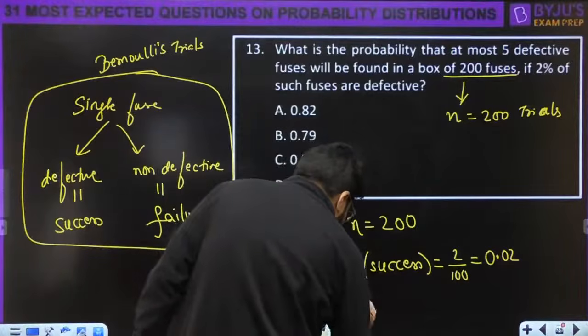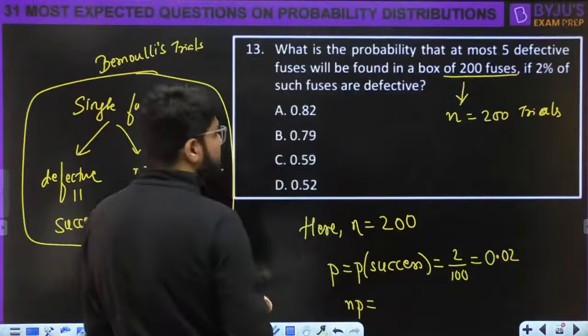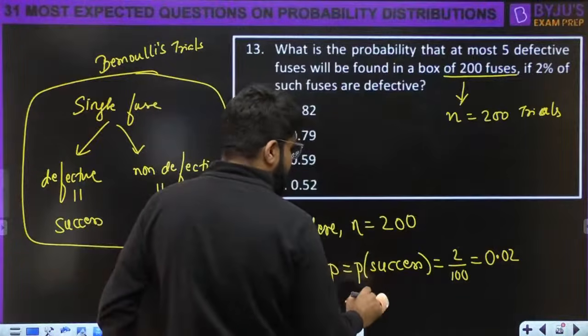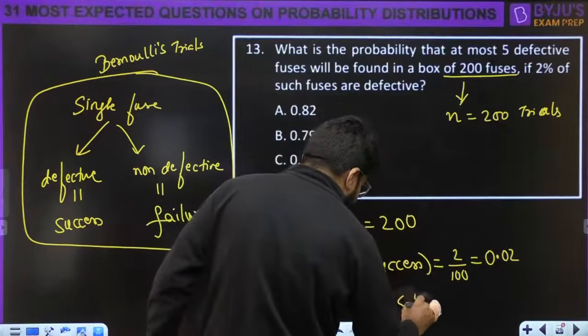And n into p, multiplying n and p, gives 4, which is less than 5.